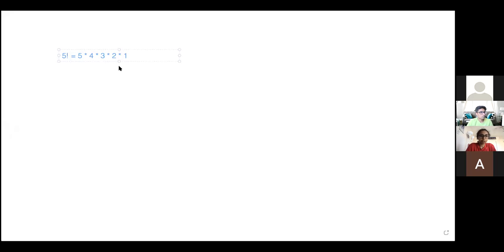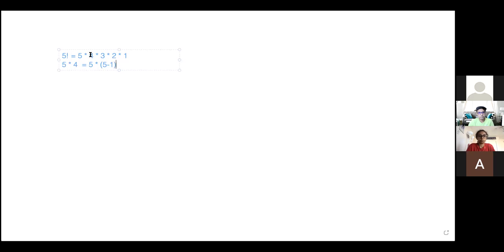So what's happening over here is we're multiplying a number times one number less than that number, times one number. So 5 times 4, let's just write that down. 5 times 4 is basically 5 times 5 minus 1.